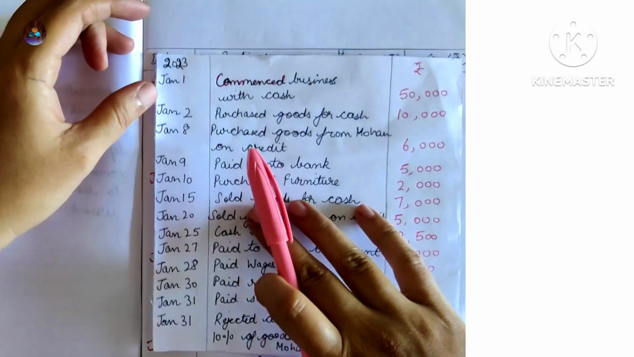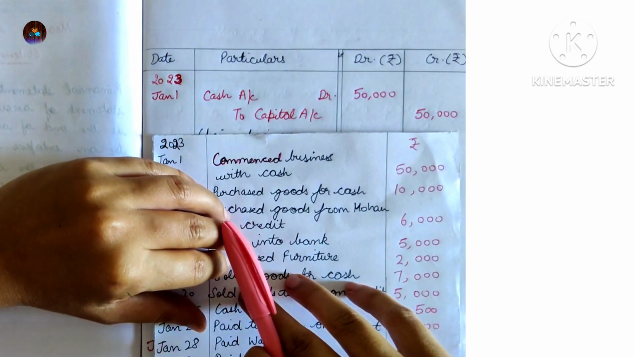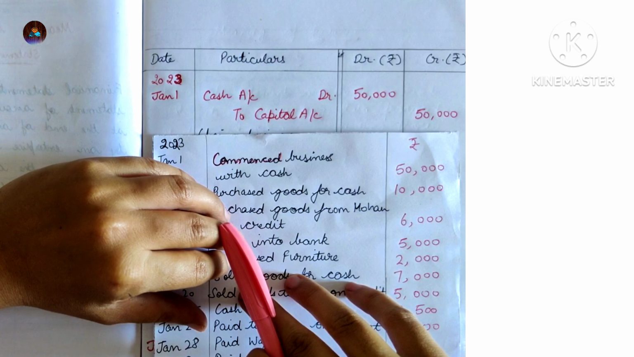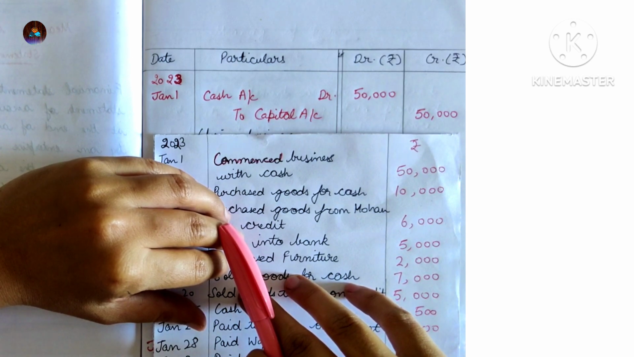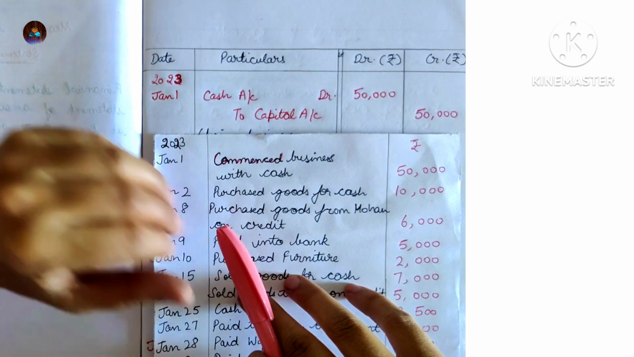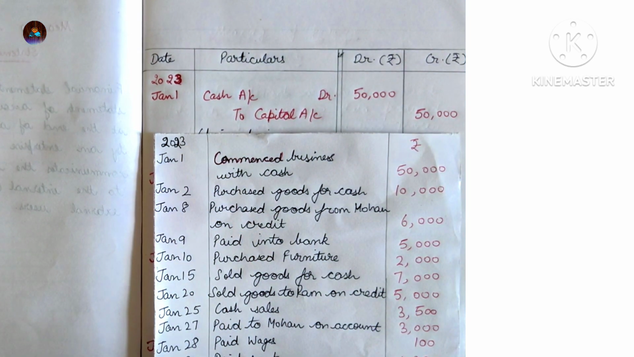The entry will be cash account debit to capital account. Since cash has come into the business, it will be debited. Cash account debit to capital account 50,000. January 2, purchased goods for cash. Now the goods have been purchased for cash.